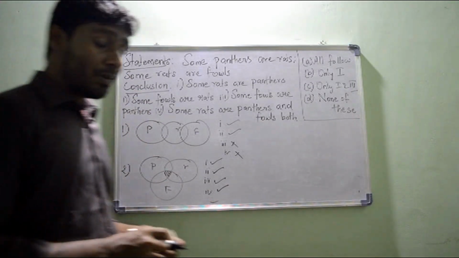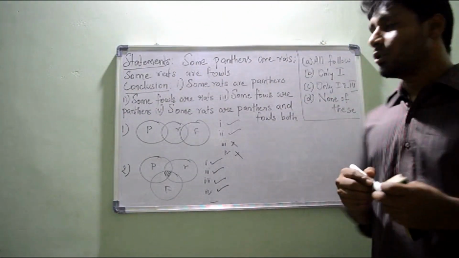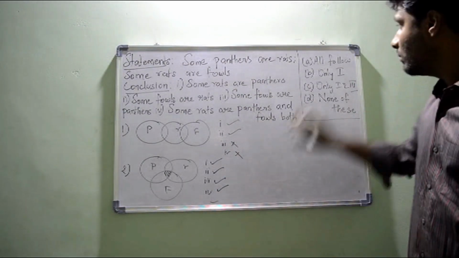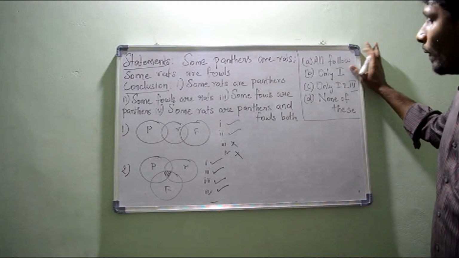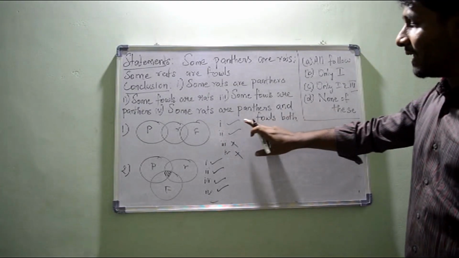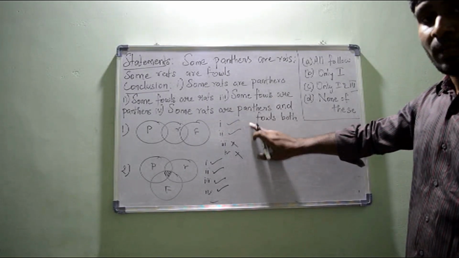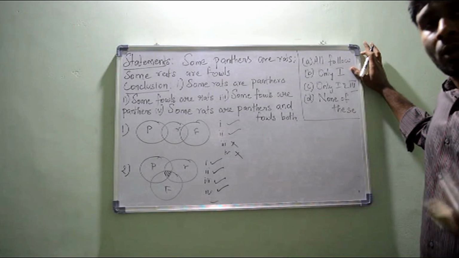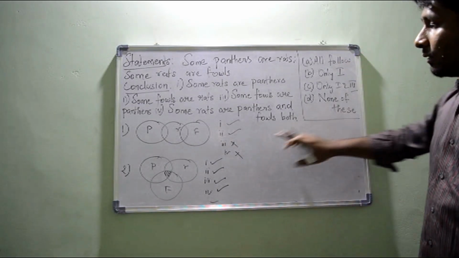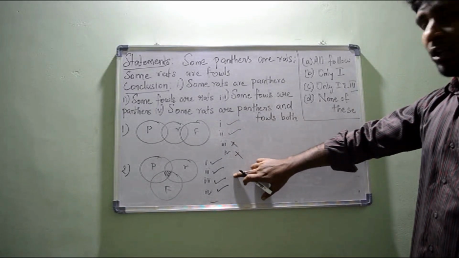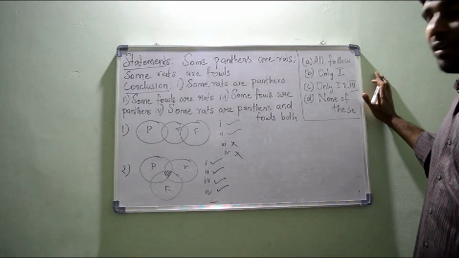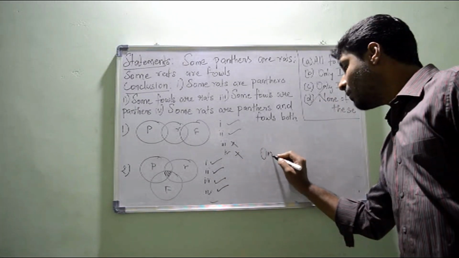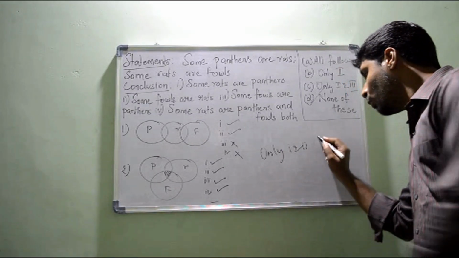And now go for the options, and always go for the good ones, neglecting the wrong options. So can I go for all follow here? It's getting true, true, false, false, so not everything is true. All follow? No way. Can I go for only one? Only one, because one is getting followed and again 2 is also getting followed in both the diagrams. So I cannot go for only one, because only one means that only one is following, and the remaining are not following. Again, only 1 and 3. So 1 is following, but 3 is not following in both cases. So the answer must be none of these. This is the exact answer. So what's the exact answer for this question? Only 1 and 2 follow.